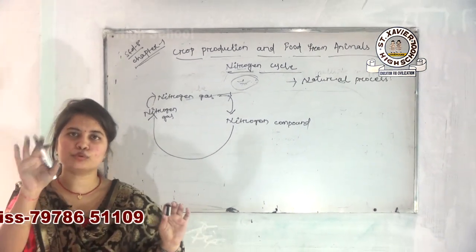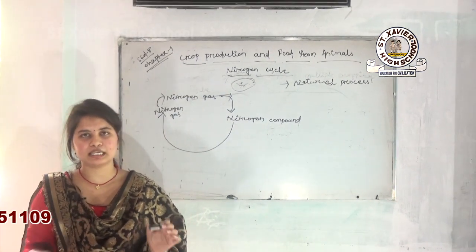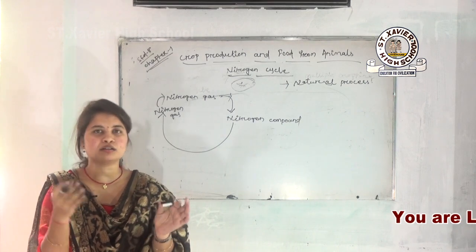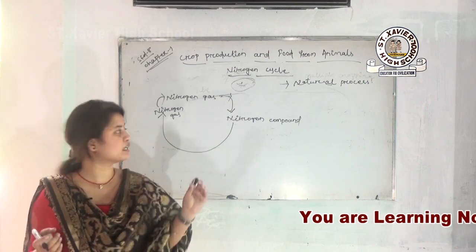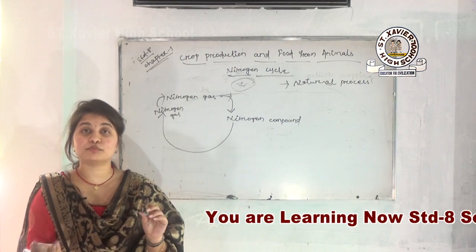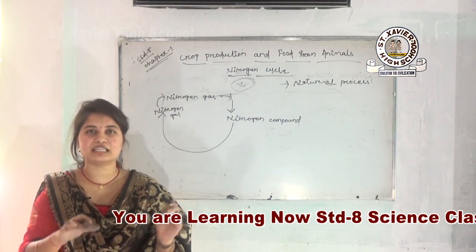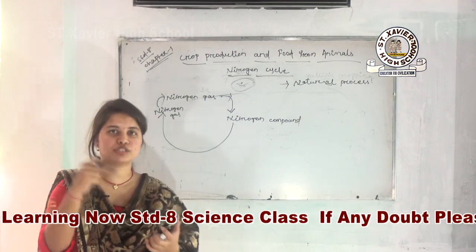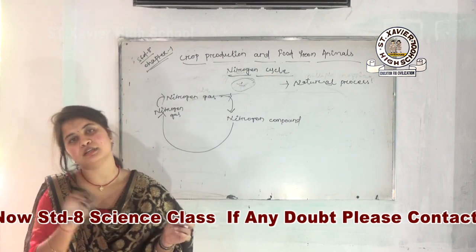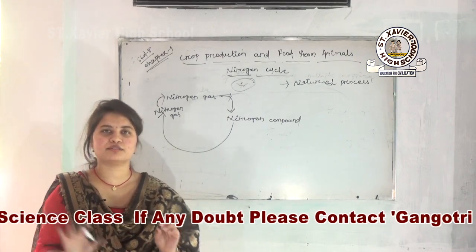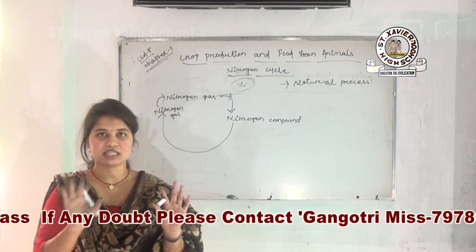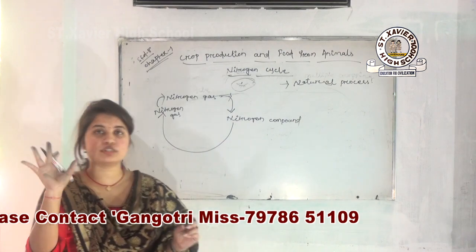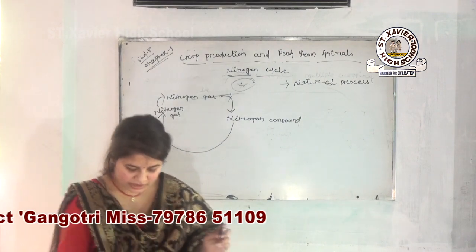Okay, first of all understand what we mean by the nitrogen cycle. The nitrogen cycle is a type of cycle which is an endless process, and you can also say that this phenomenon is completed with the help of nature. In this process first of all nitrogen gas is converted into a nitrogen compound, and again the nitrogen compound is converted into nitrogen gas and mixed in our atmosphere. In this way the nitrogen cycle is balanced and nitrogen gas is constant in our surroundings. Now let's learn the nitrogen cycle deeply, with the diagrams which are present in your books.